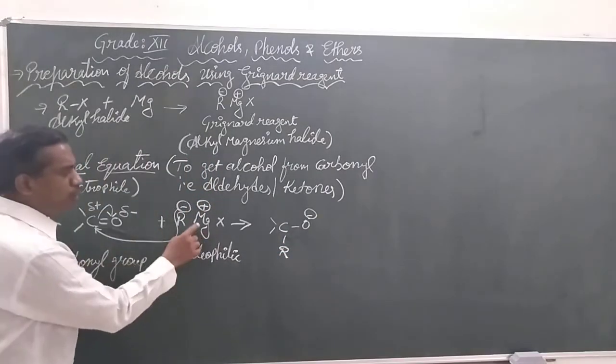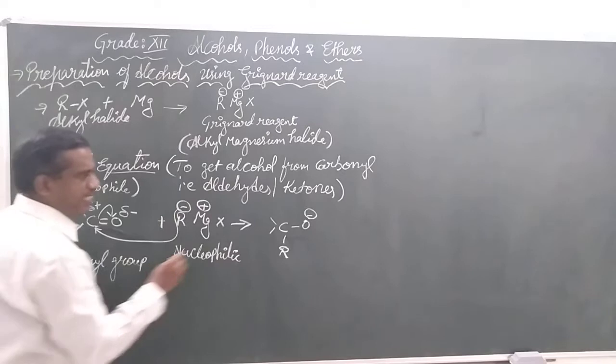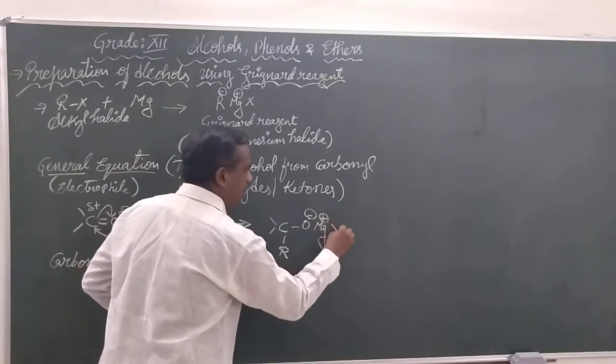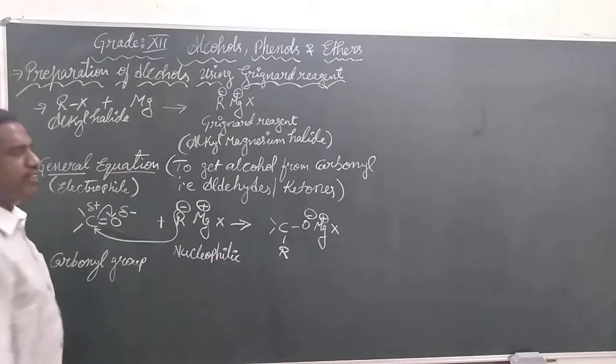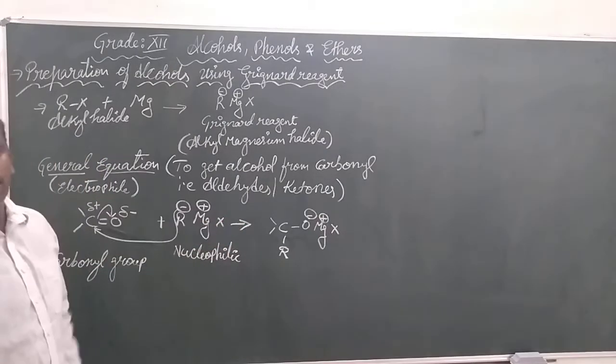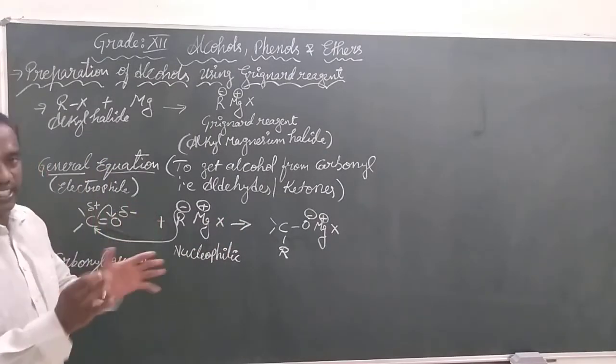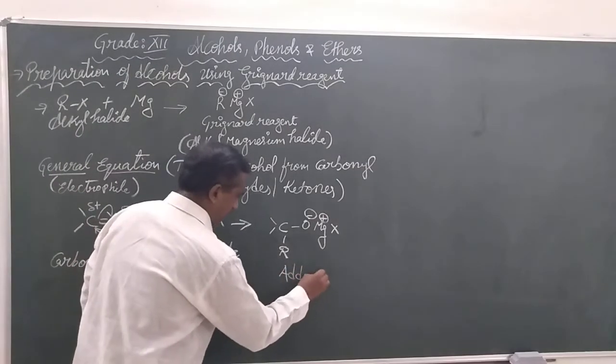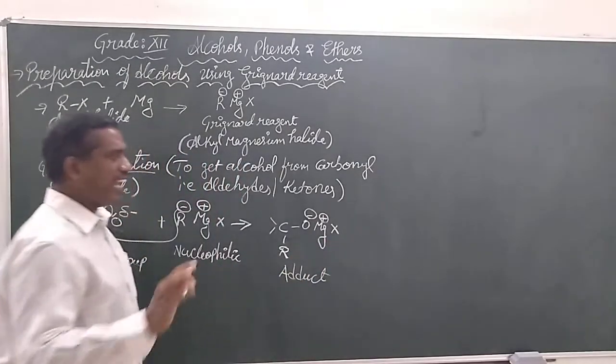The remaining group, Mg plus and X, will have an attraction with O minus, forming a complex. This complex we call an adduct.